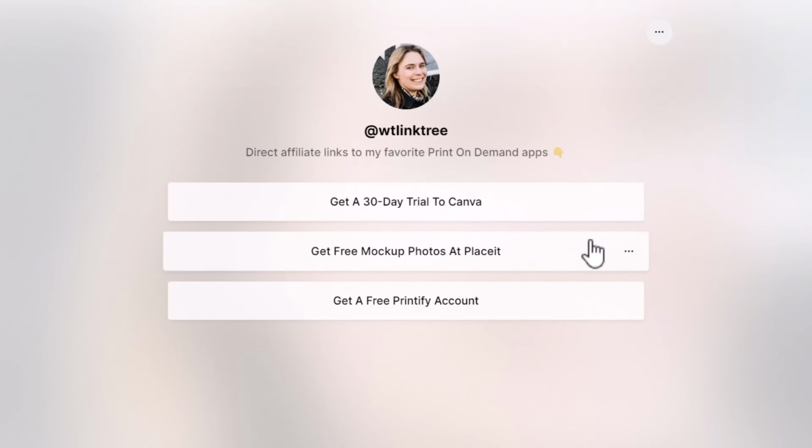And now, every time that somebody clicks on that link in your bio, they'll be taken to your Linktree page where they can access all of your affiliate links. And as you keep creating more and more tutorial videos on your TikTok for more and more apps, you can just keep adding them into your Linktree. That way you can earn commissions from multiple affiliate programs just using that one URL link in your bio.